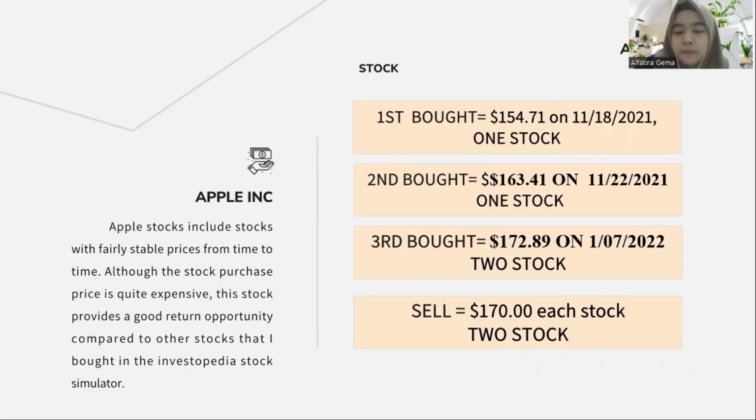If we compare to the price of the third buy, I can absolutely say that I did not get a profit. But if I compare with the first and the second buy, I can say that the sale price I made is greater than the first and second prices of the stock when I purchased it. So I can say that the profit I made is not that much, but the stock provides a good return opportunity compared to another stock that I bought in the Investopedia Stock Simulator.